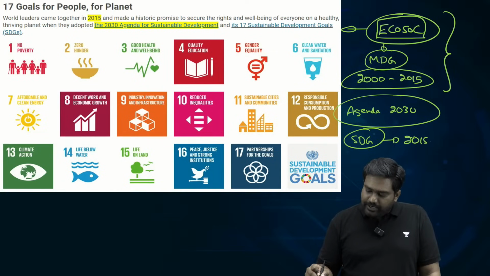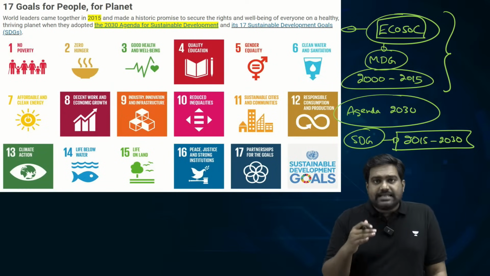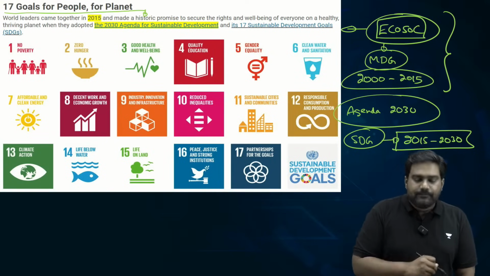This is being implemented for the next 15 years from 2015 to 2030, till the end of this decade. So under SDG, 17 goals have been identified, which you can see over here.